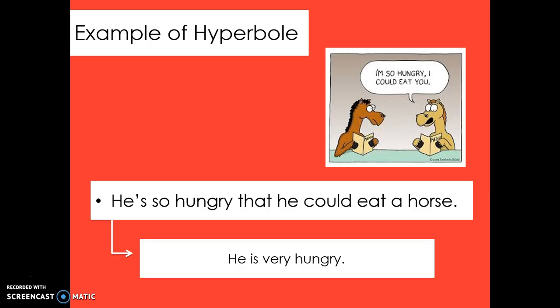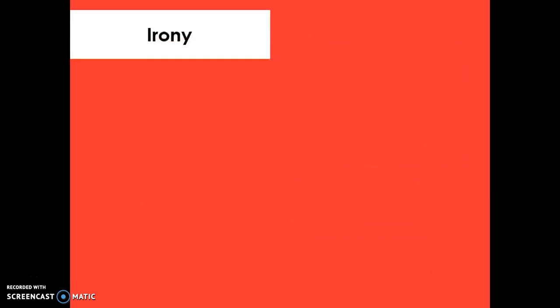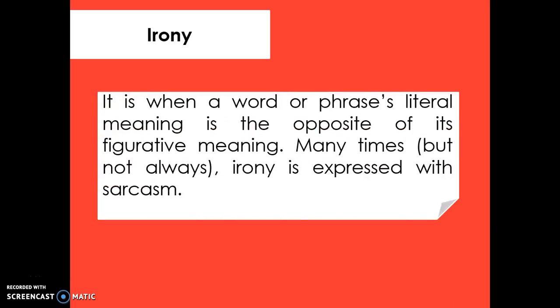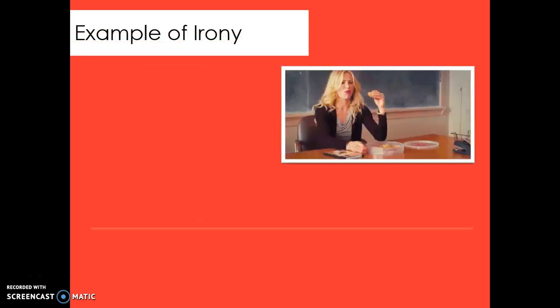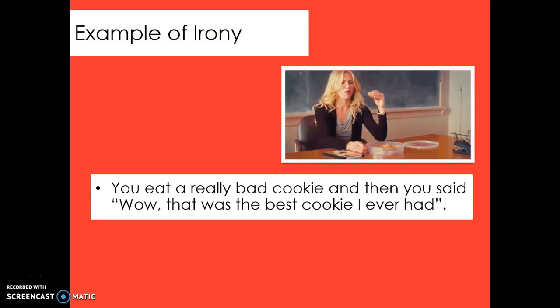Another type of figures of speech we have is irony. It is when a word or phrase's literal meaning is the opposite of its figurative meaning. Many times, but not always, irony is expressed with sarcasm. For example, you eat a really bad cookie and then you say, wow, that was the best cookie I ever had.